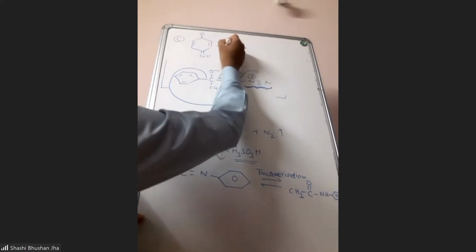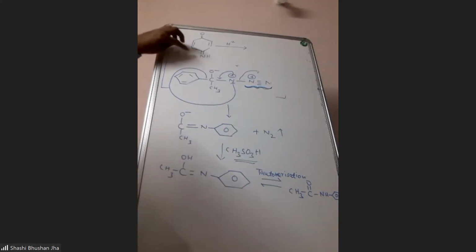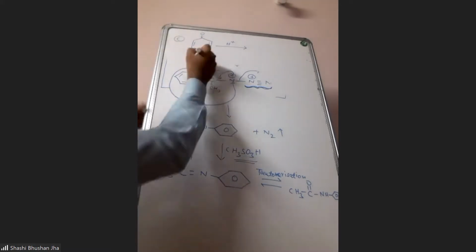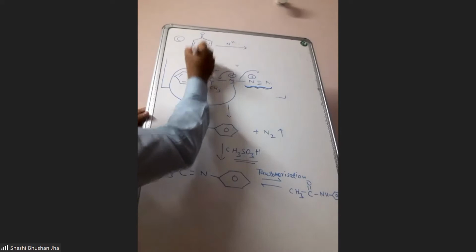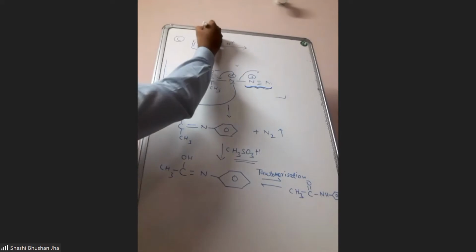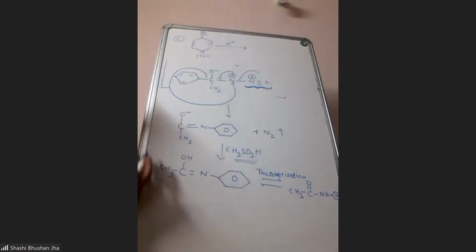HBr is acid, so that will give H plus. That is one equivalent only. So either this nitrogen will be protonated or this oxygen will be protonated. You know, nitrogen also has one lone pair of electrons, oxygen has two lone pairs of electrons. And it is very easy to predict which will be protonated. Nitrogen, that is more basic, that will get protonated.